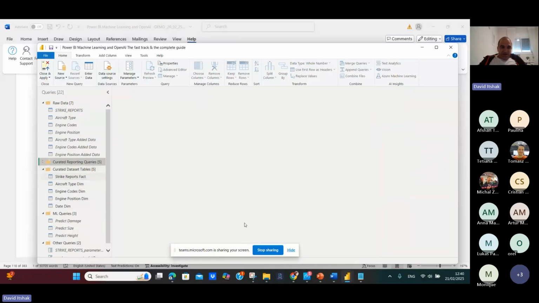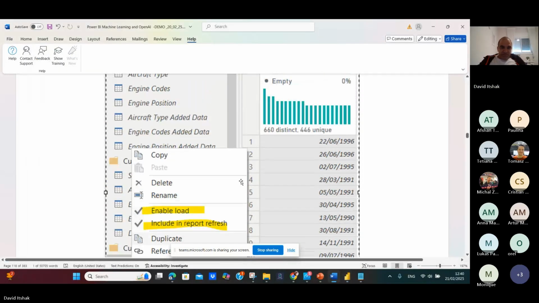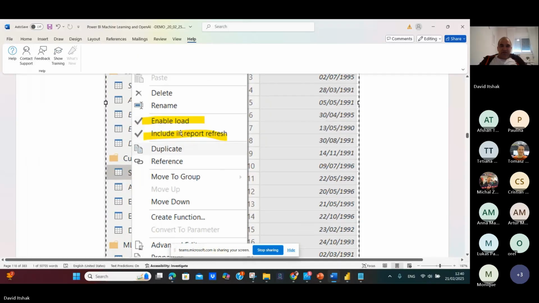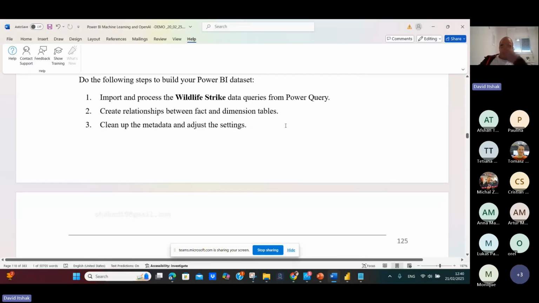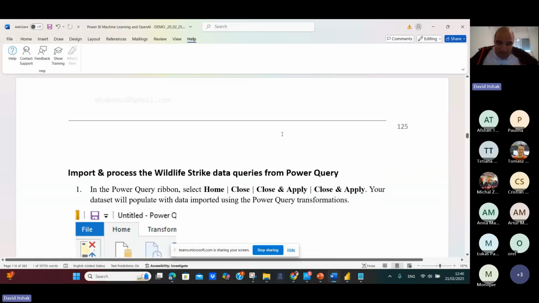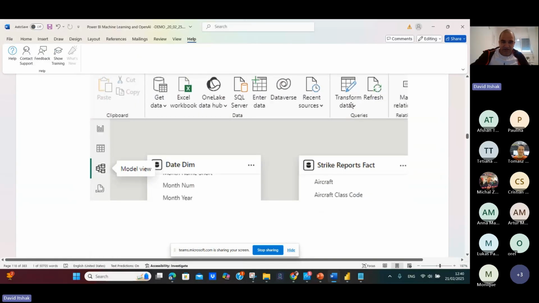Quoted the tables, okay. And we will enable load and include the report for keys, because this will be uploaded to Power BI service and will be in the ML and will be cooperating in ML service. Okay.